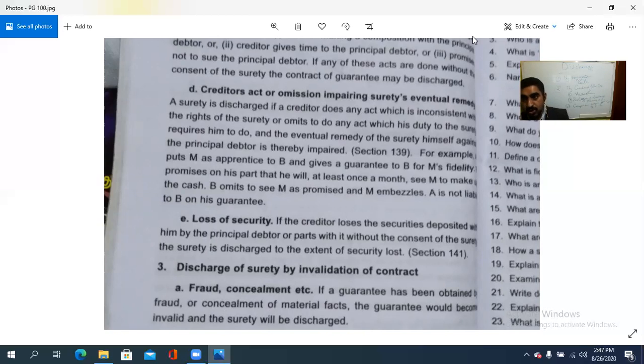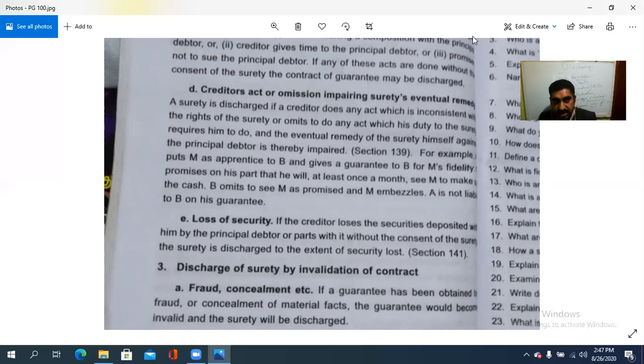Surety ചെയ്യാൻ തുനിഞ്ഞ എന്തോ ഒരു വർക്ക് ക്രെഡിറ്റർ ഇടപെട്ട് അത് കളയുക, ഒമിറ്റ് ചെയ്യുകയാണെങ്കിൽ, അല്ലെങ്കിലോ does any act inconsistent with the rights of the surety, surety-യുടെ റൈറ്റിന് വിപരീതമായിട്ട് inconsistency ആയിട്ട് creditor doing some act pravarti cheyidal and the eventual remedy of the surety himself against the principal debtor is thereby impaired.